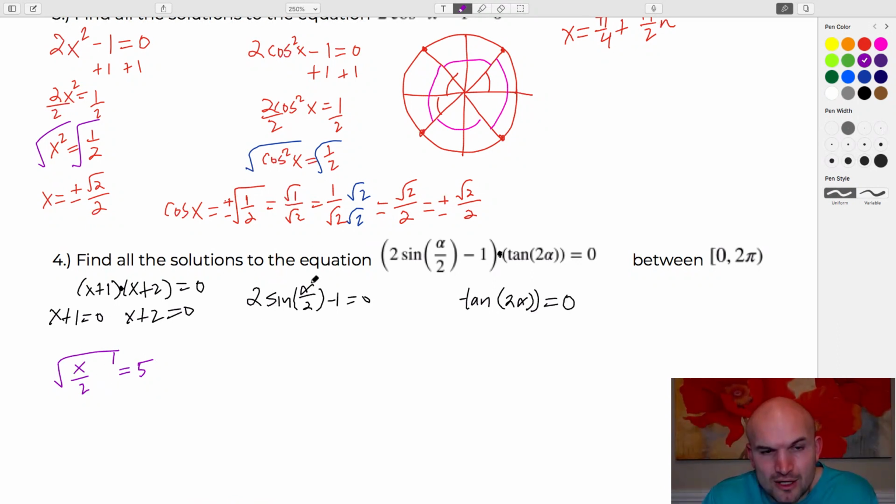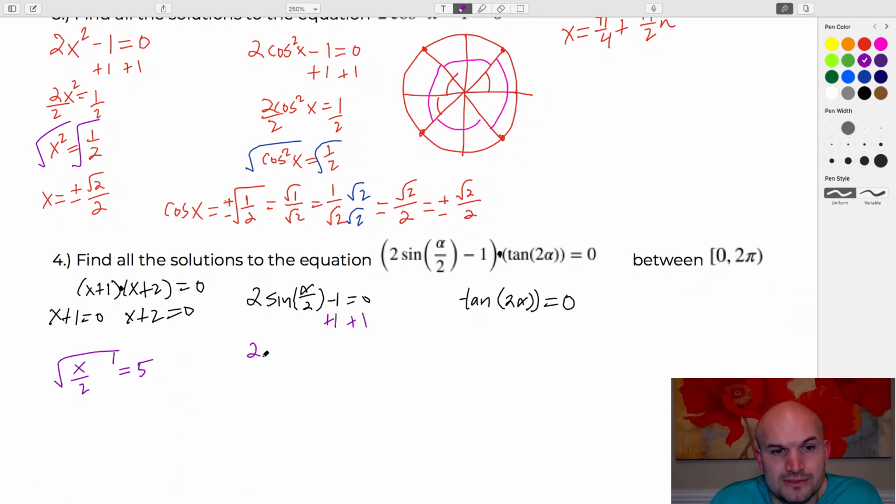This is the same thing. We can't do anything with this 2 inside of the trig function until we've undone the trigonometric function, just like we'd have to undo the square root function. So let's first isolate each trigonometric function. This one's already isolated, so that's awesome. Let's go ahead and isolate this one.